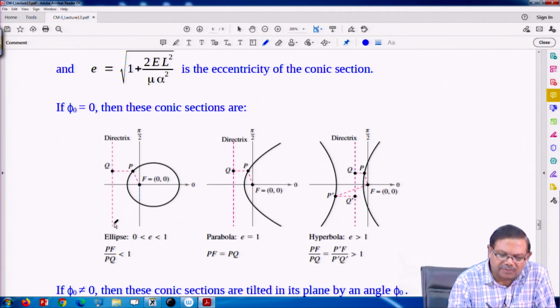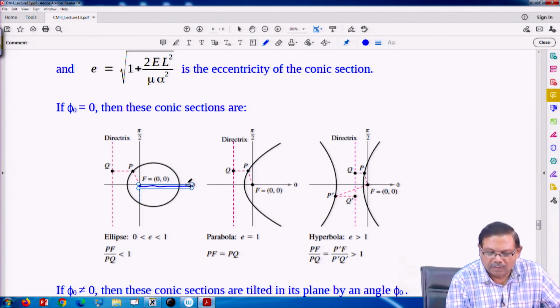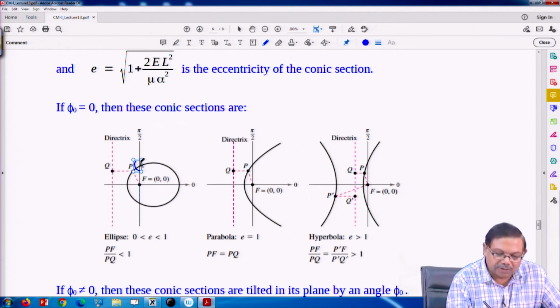This is called directrix, this is an ellipse, and at the focus I have chosen my origin, that is the center of the force, and reference line is this one. Okay. And a particle is at point P. So, at point P it has some coordinates, and coordinates are r and phi.